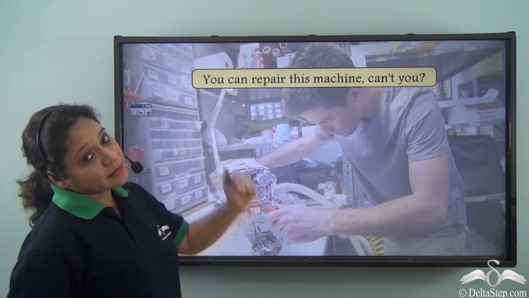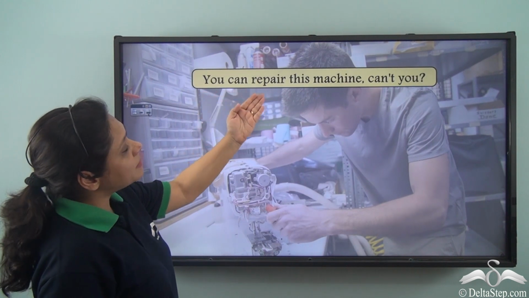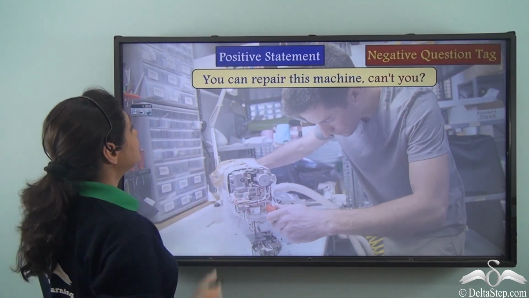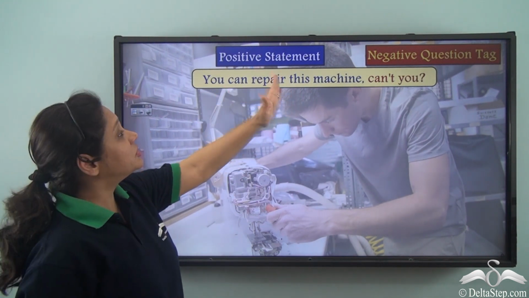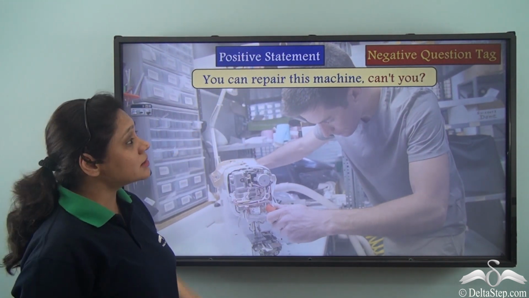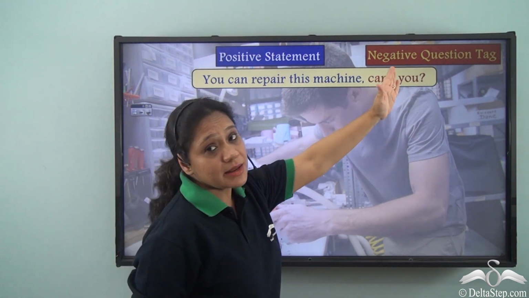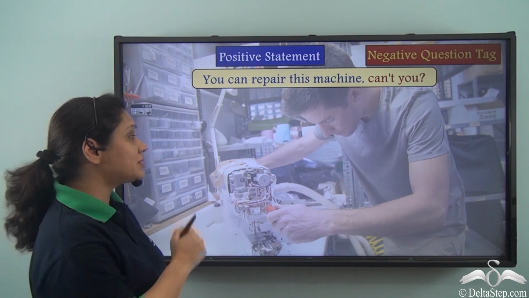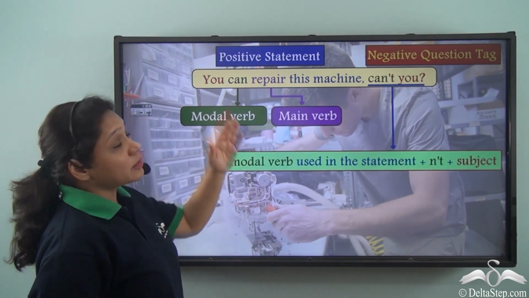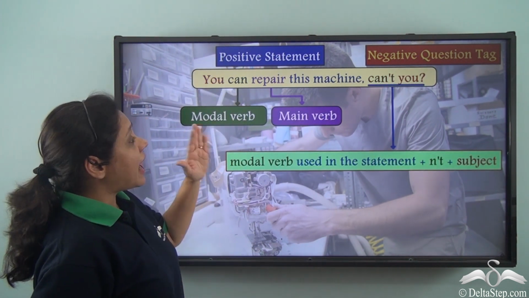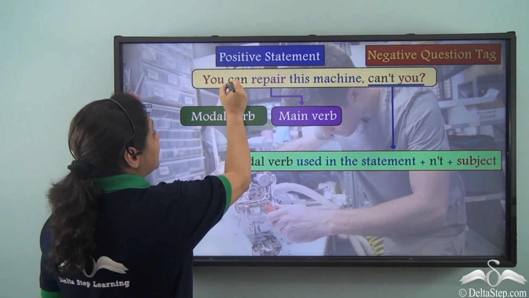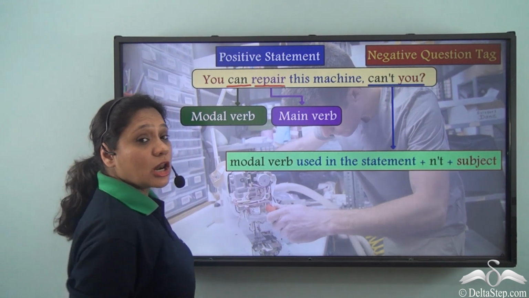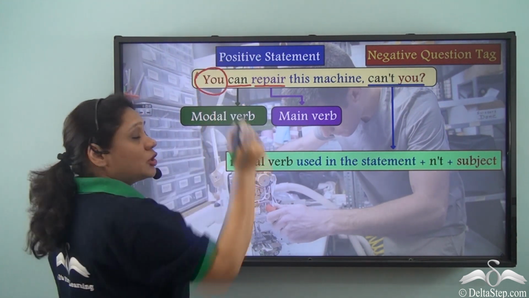Now, let us look at this sentence. You can repair this machine, can't you? Now, in this sentence, you can repair this machine is a positive statement and can't you is the negative question tag. How have we formed this negative question tag? Now, the positive statement has a modal auxiliary verb can and a main verb repair along with the subject you.